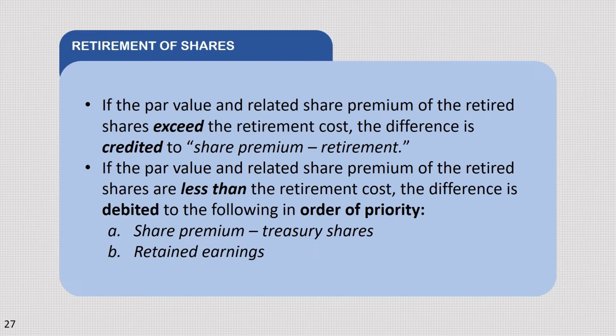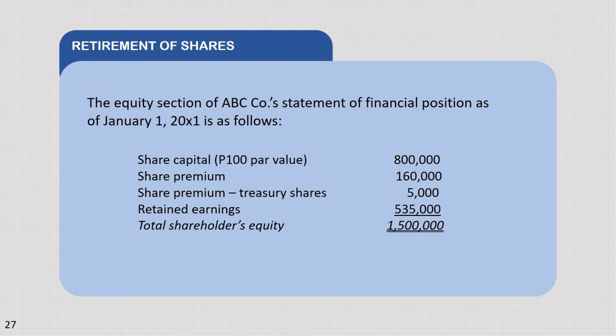If the par value and the related share premium of the retired shares are less than the retirement cost, the difference is debited to the following in order of priority. First, share premium treasury shares, and next is retained earnings. So here's an example. Retirement of shares. The equity section of ABC's statement of financial position as of January 1, 20X1 is as follows.